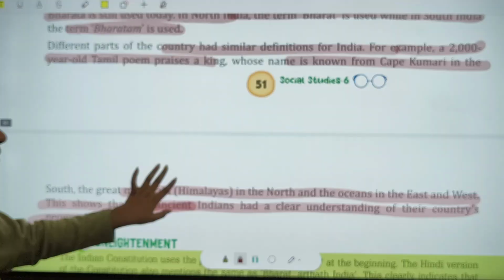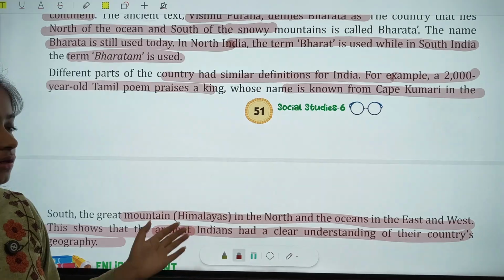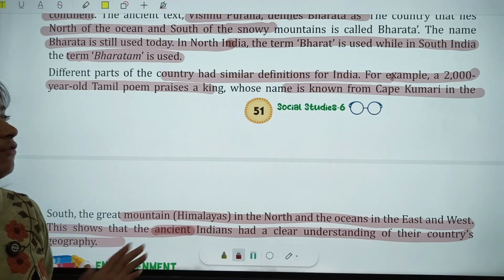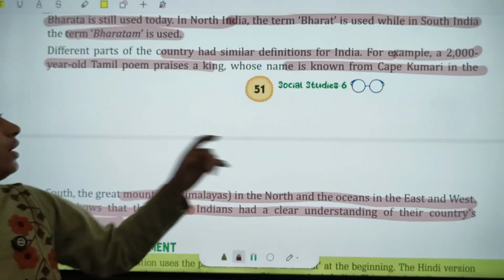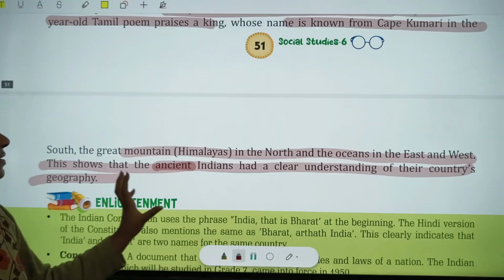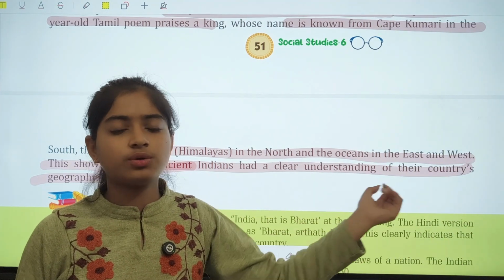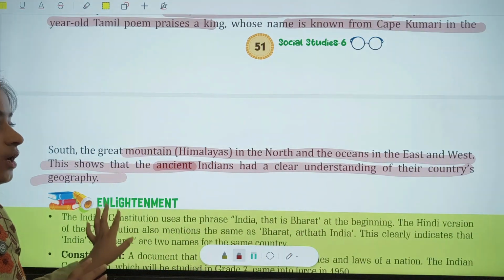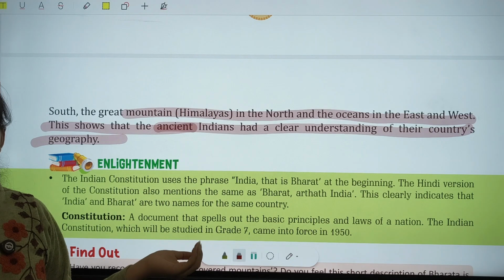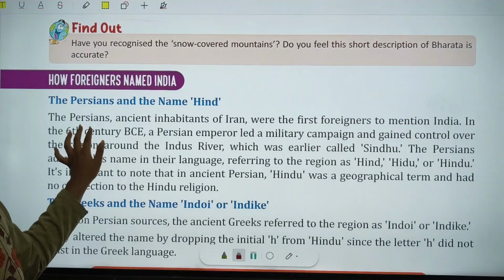From their old texts and geographical documents, we found that they knew about the geographical features of India: the great mountains and the oceans in the east and west. They already had this basic idea. So from this we came to know that people earlier also had an idea about the geographical features of India, which is a very good thing.